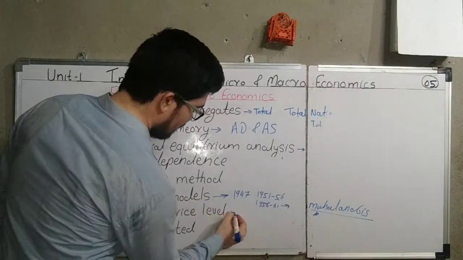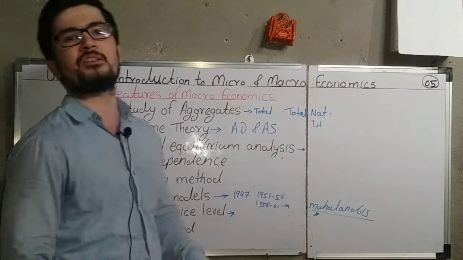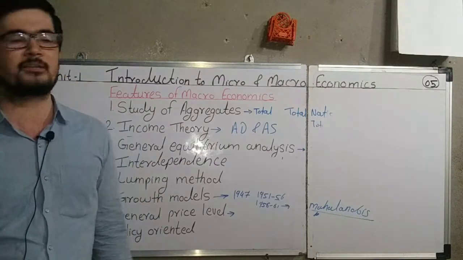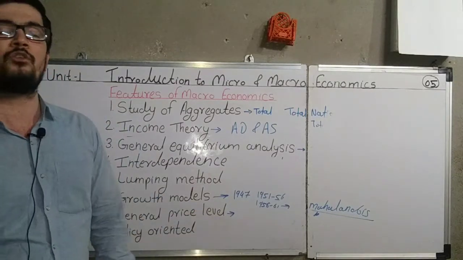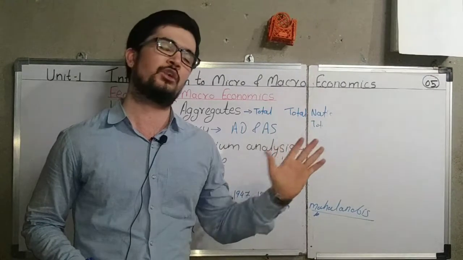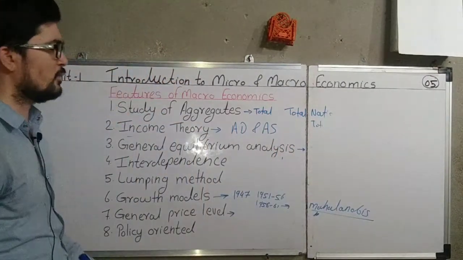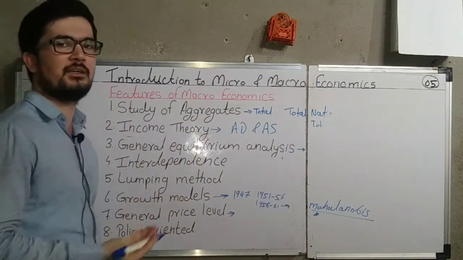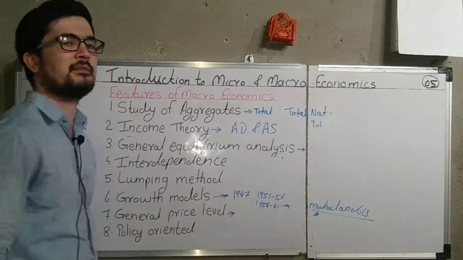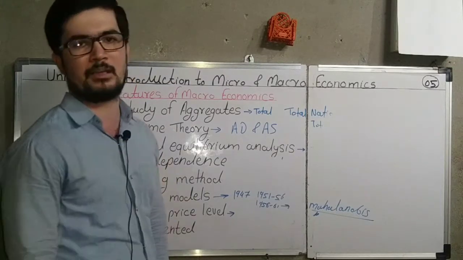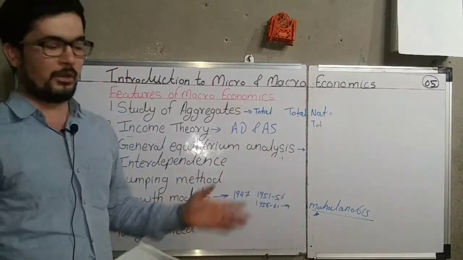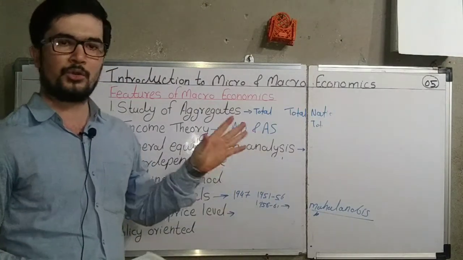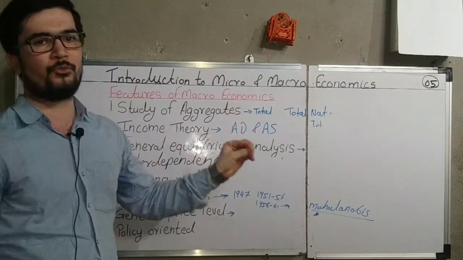Next one, general price level. Okay, in microeconomics we have studied about the prices of individual commodities. Okay, but in macroeconomics we do not study about the prices of individual commodities or individual goods and services, but in macroeconomics we study about the prices of total the goods and services produced in the country. That is called as general price level. If we want to define the general price level, it is an aggregate, it is an average of the prices of all goods and services produced in the country in a period of 1 year.